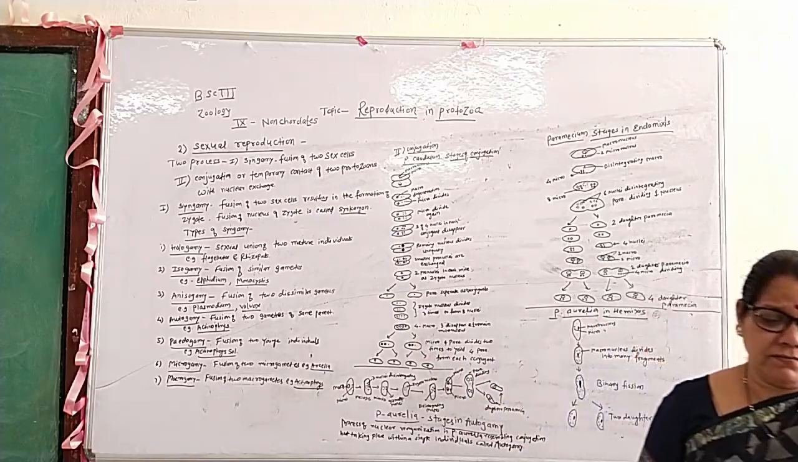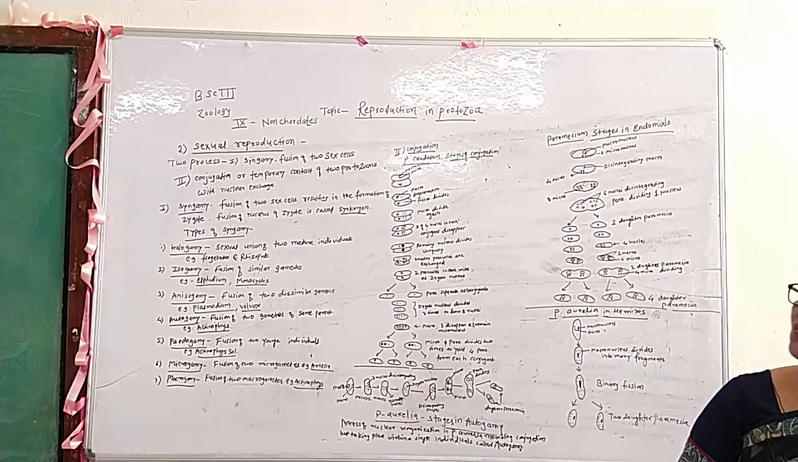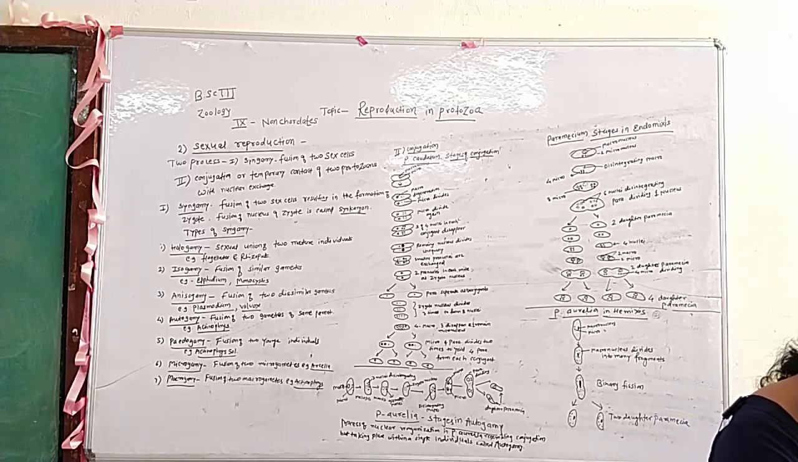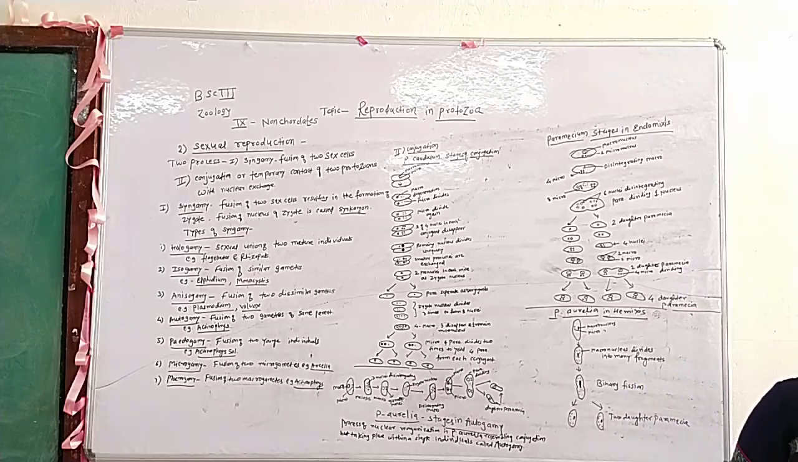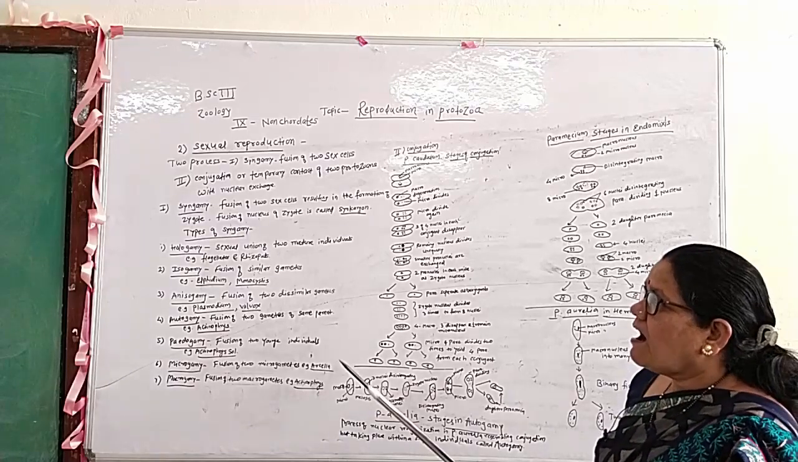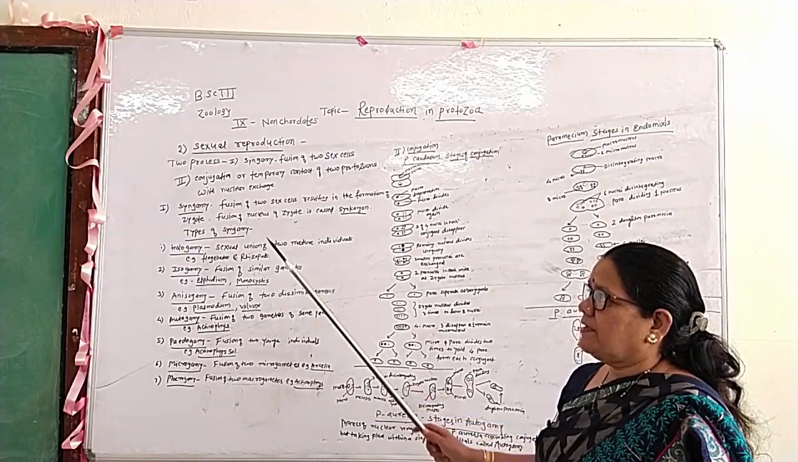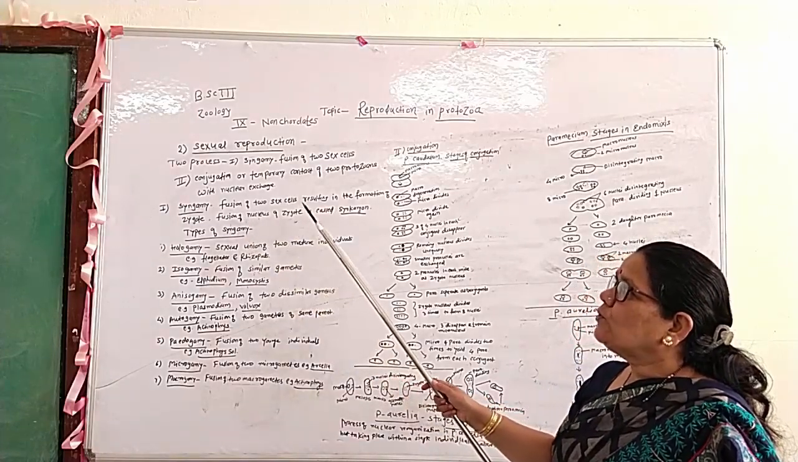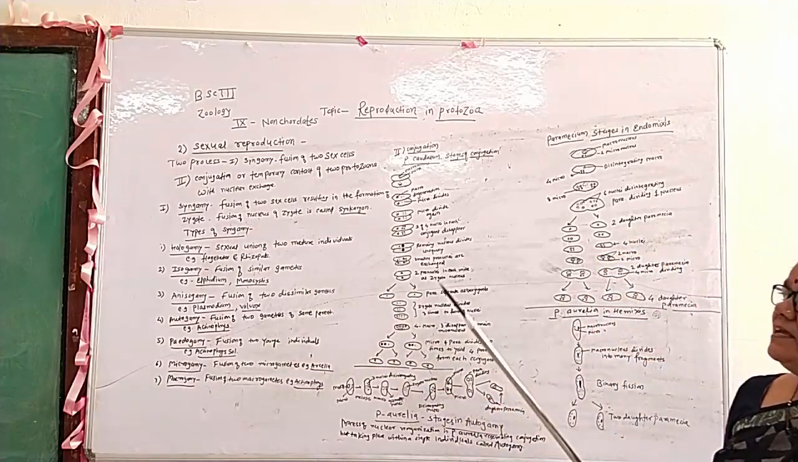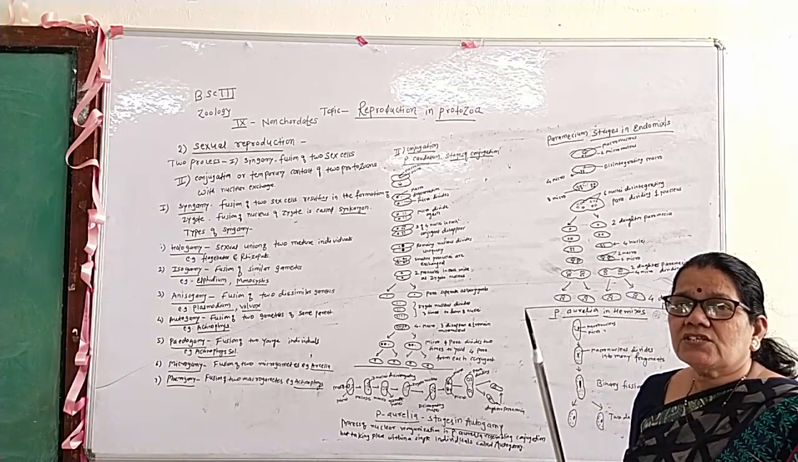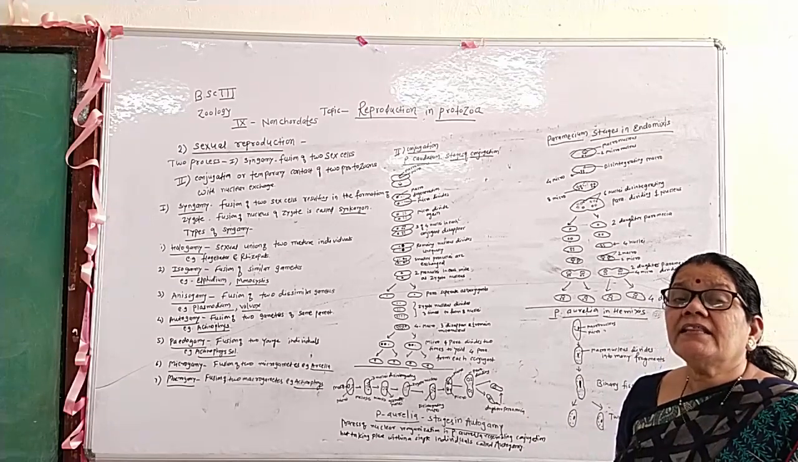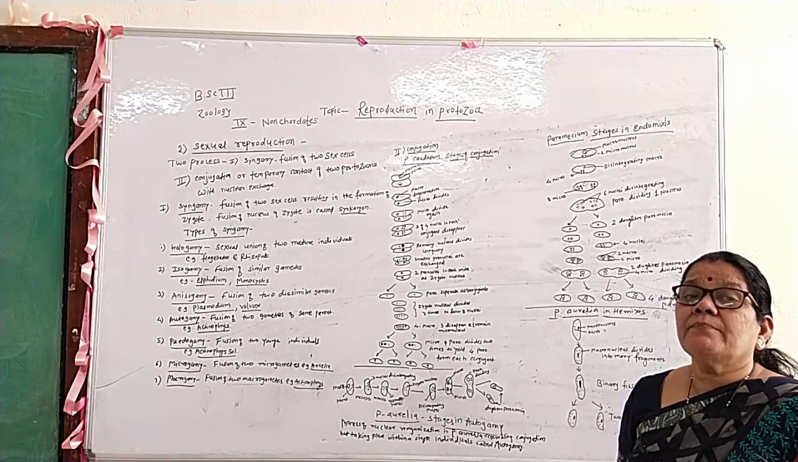Syngamy means the fusion of two sex cells, generally resulting in the formation of the zygote, and the fusion of the nuclei in the zygote is commonly called the synkaryon. In syngamy, there are different types.